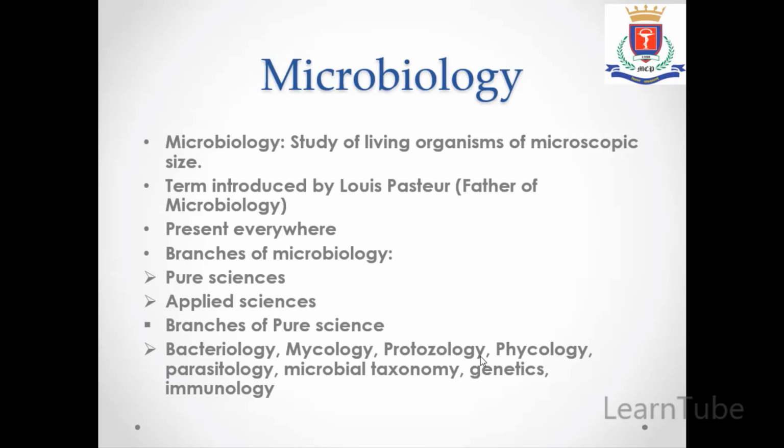of parasites. Microbial taxonomy is the study of classification of microorganisms. That is, depending upon the different criteria, the microbes can be classified. Next is genetics, which usually includes the study of genetic material of organisms.